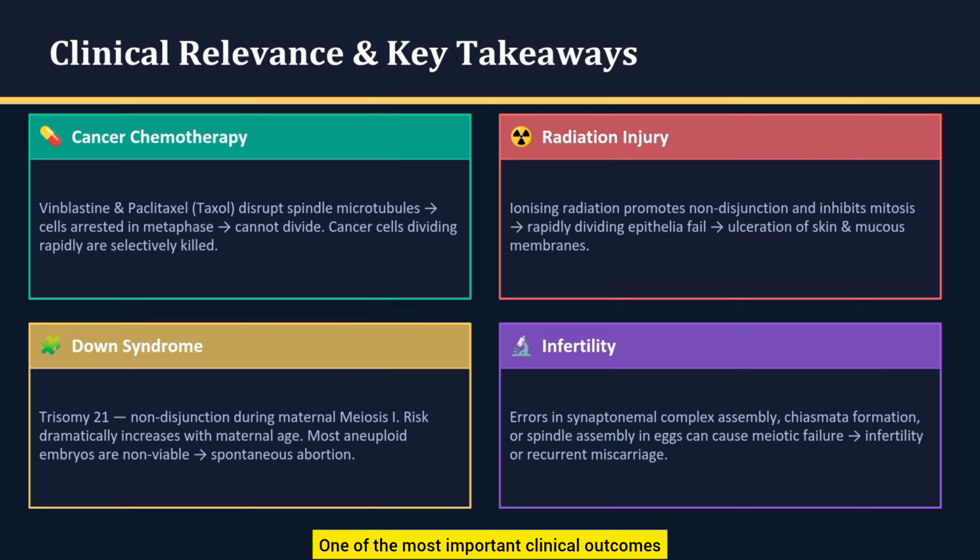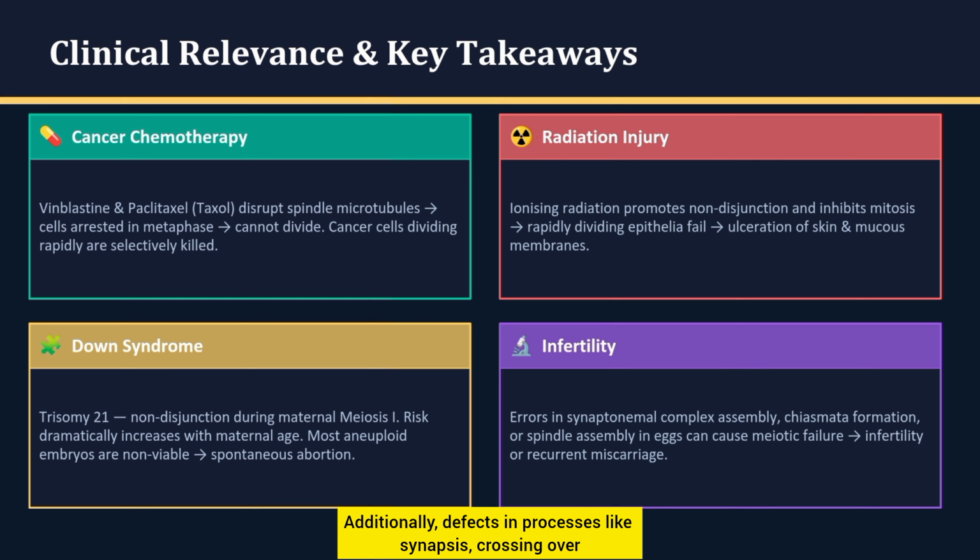One of the most important clinical outcomes of meiotic errors is Down syndrome, or trisomy 21, which occurs due to non-disjunction, most commonly during maternal meiosis 1. The risk of this condition increases significantly with maternal age. In fact, many chromosomal abnormalities are incompatible with life and result in spontaneous abortion.